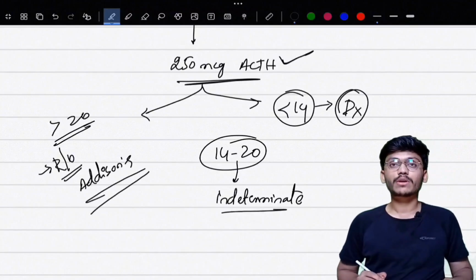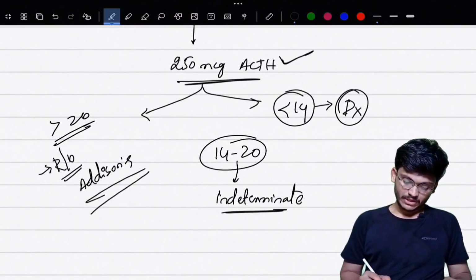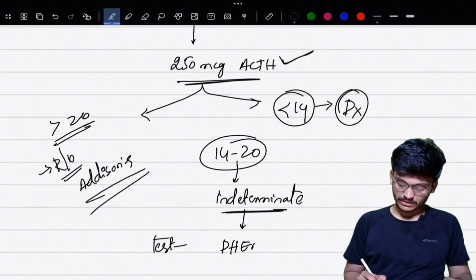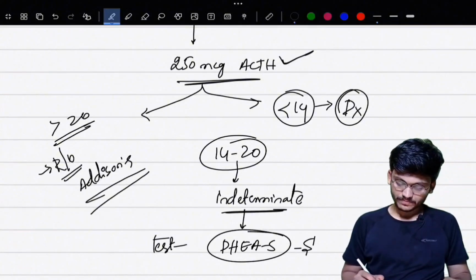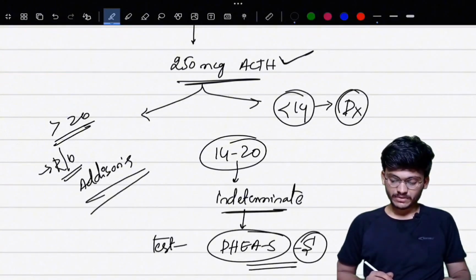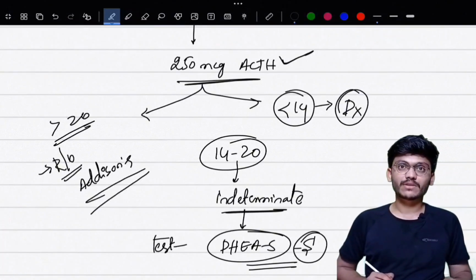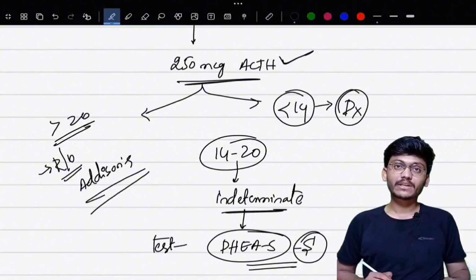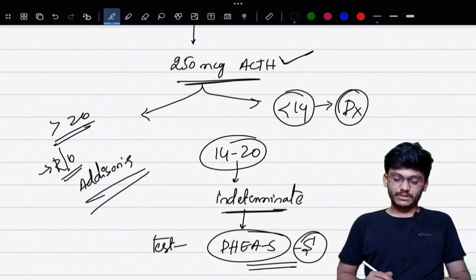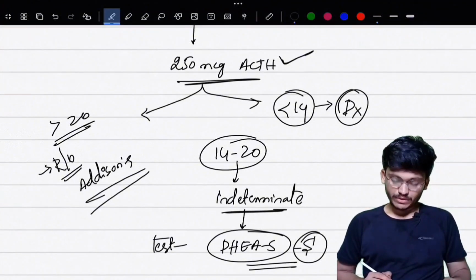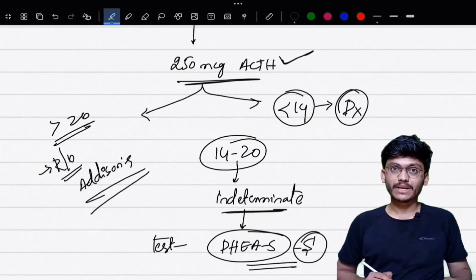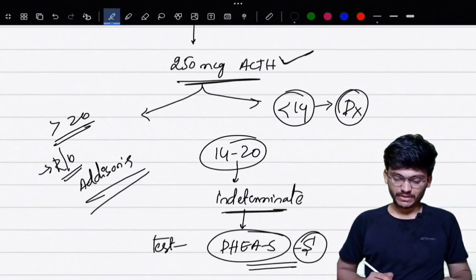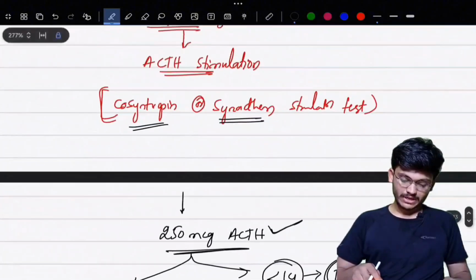Then you can consider one more test that is not usually done. That test is measurement of DHEA sulfate levels in serum. If there is a decrease in DHEA sulfate in a setting of clinical features suggesting Addison's disease, but there are indeterminate values of cortisol even after giving ACTH, then you can diagnose Addison's disease when there is an associated decrease in DHEA sulfate levels. So this is how you diagnose Addison's disease.